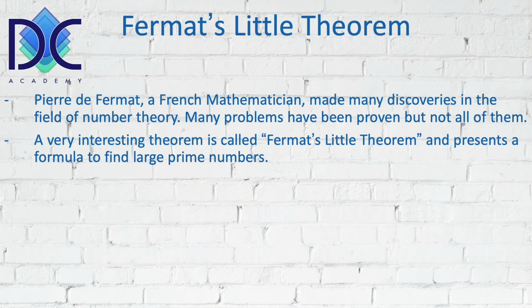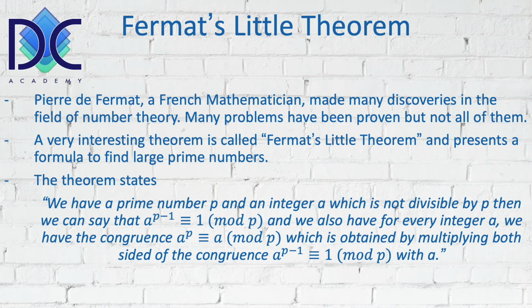Now, what is the theorem? What is Fermat's little theorem saying? It says that when we have a prime number p and an integer a which is not divisible by p, then we can say that a to the power p minus 1 is congruent with 1 modulus p.